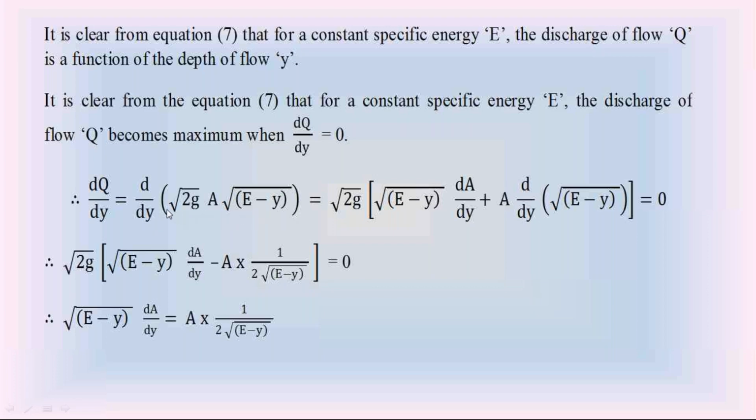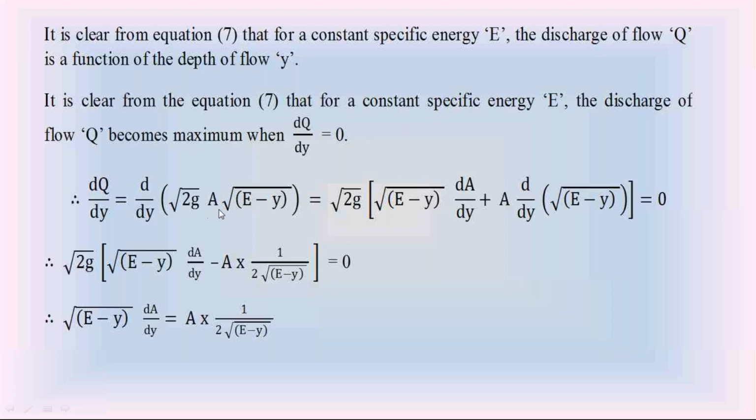In this equation, root 2g is constant and A, the wetted area, depends on depth of flow y. A is not constant. This wetted area is a function of depth of flow y. And also we have this depth of flow y. Even though E, the specific energy, is constant, again we have in this term the depth of flow y.